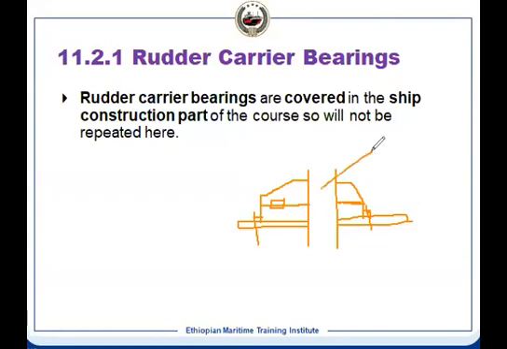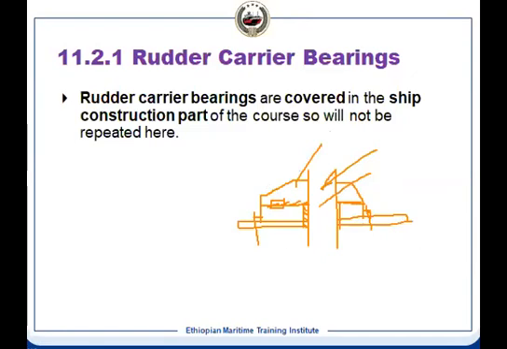Now, when this is rotating, it is turning. What will happen? The top part will turn, but the bottom part is not turning. There will be another relative motion here, so there will be a bearing here also. Clear, understood? There will be a bearing here, as well as a bearing on this face. So there will be two bearing surfaces on the carrier bearing, because there is a relative motion between the top part and the bottom part, as well as a relative motion between the rudder stock and the bottom part, this portion. So there will be a bearing surface here.